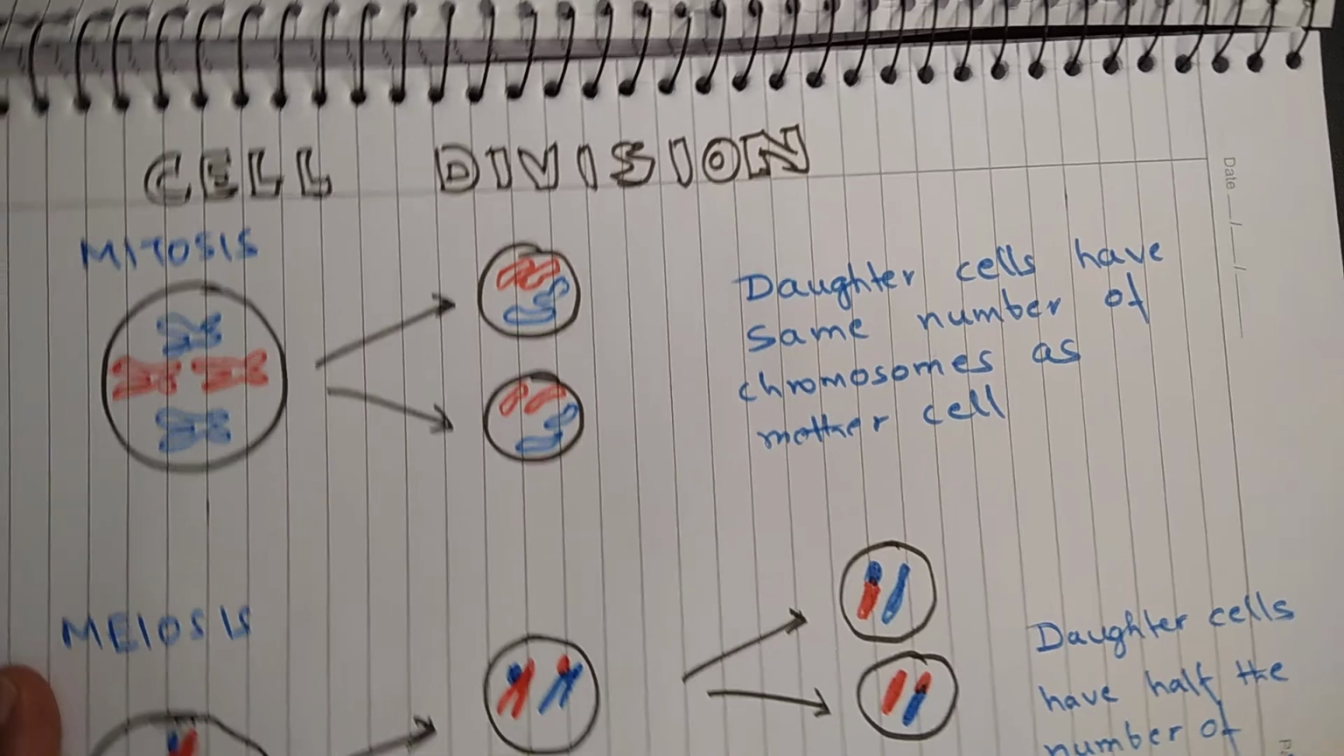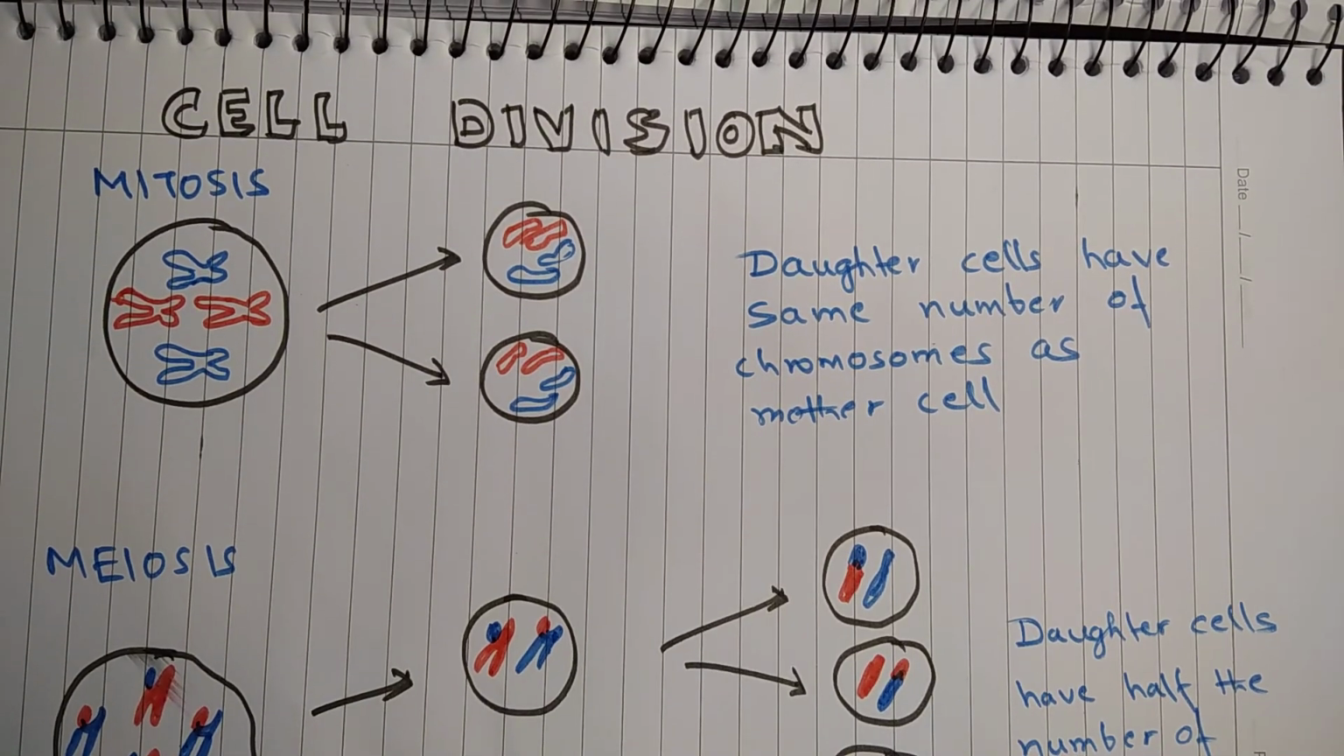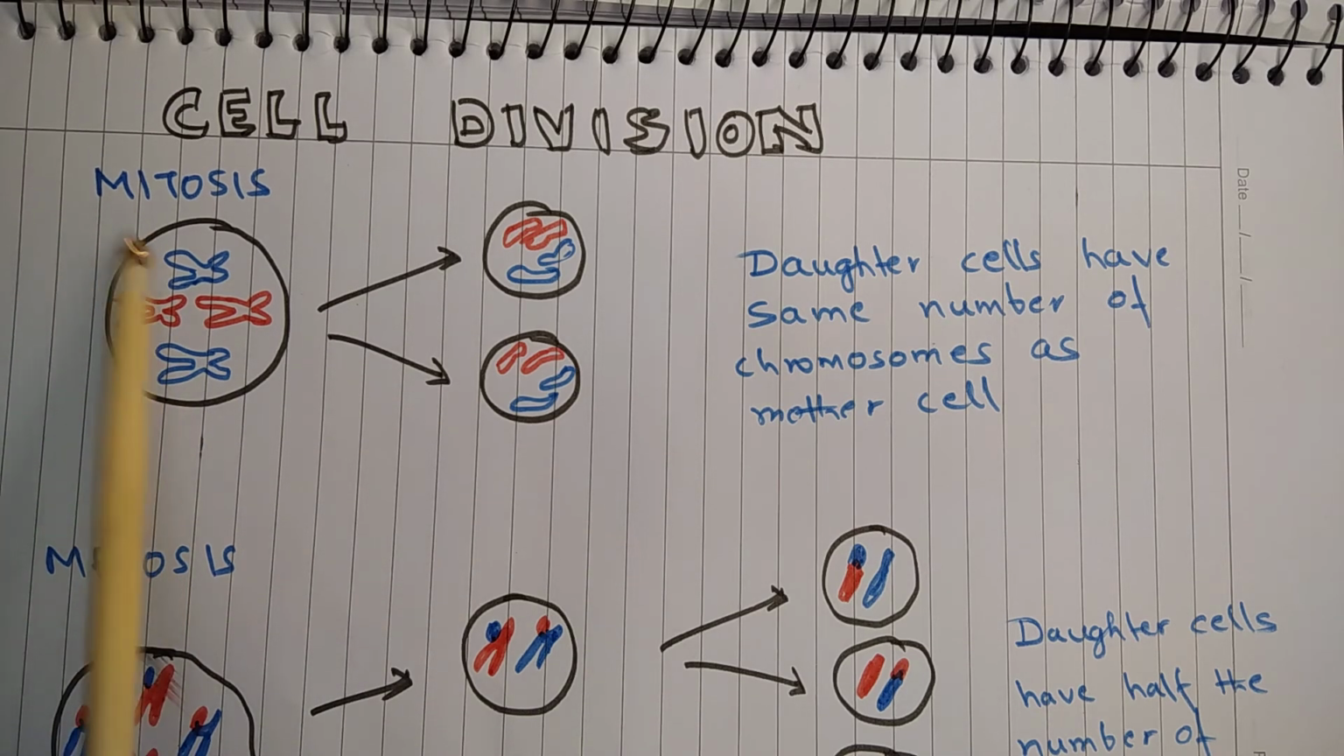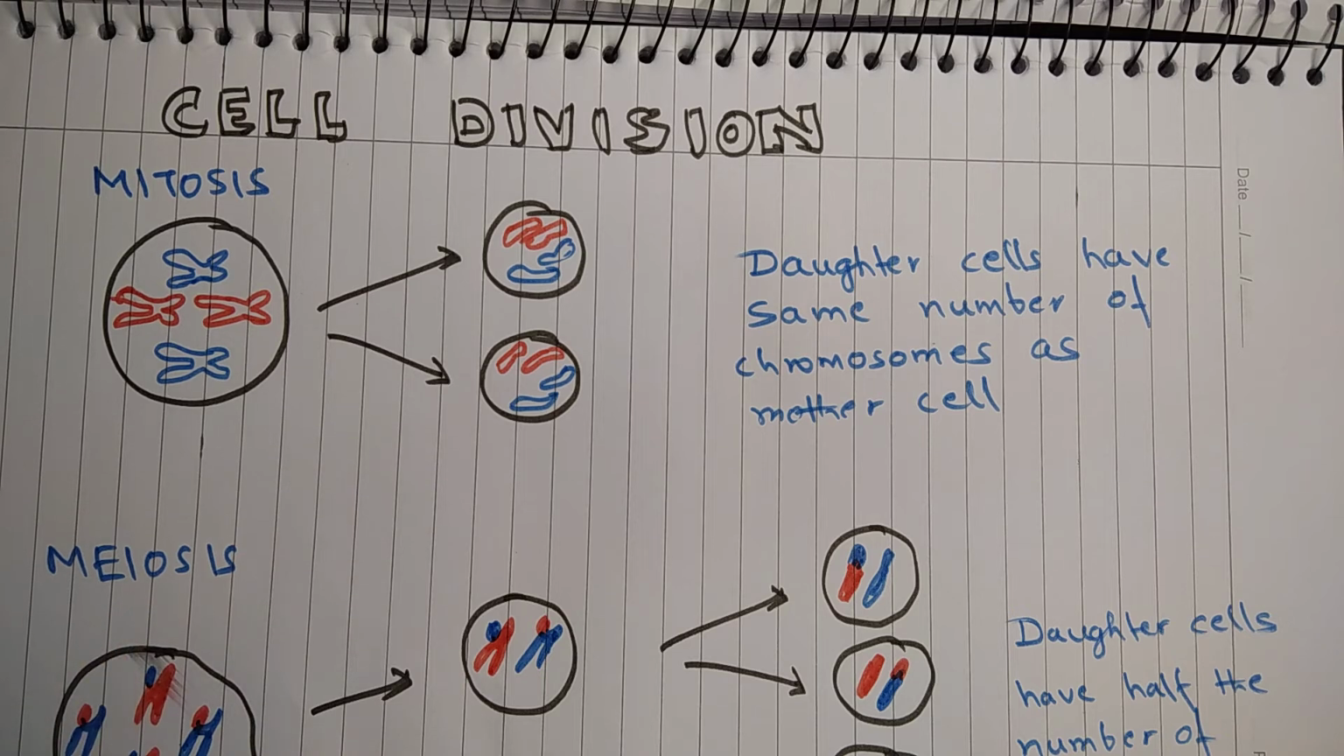Cell division. Cell division is required for growth, repair, and for replacing worn out cells. Okay, and a new cell always comes from a pre-existing cell, and that happens through cell division. There are two types of cell division. One is called mitosis and another is called meiosis.